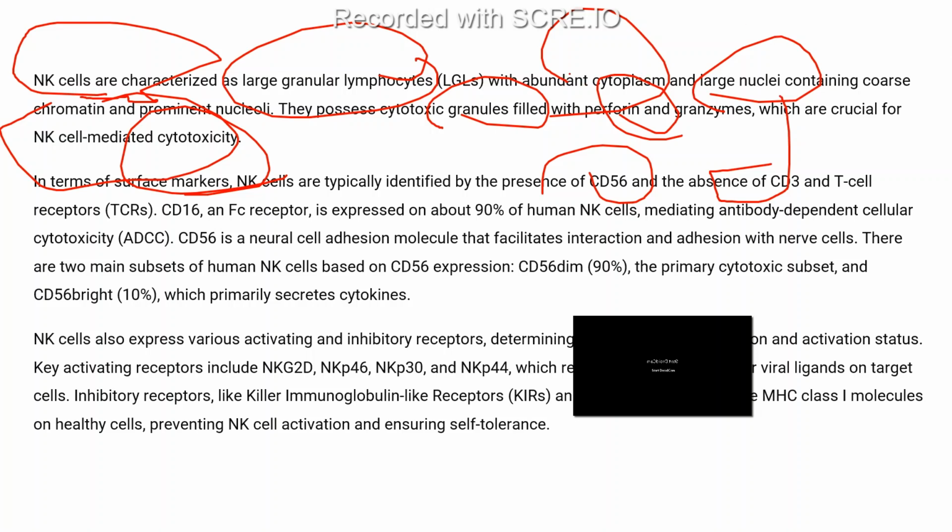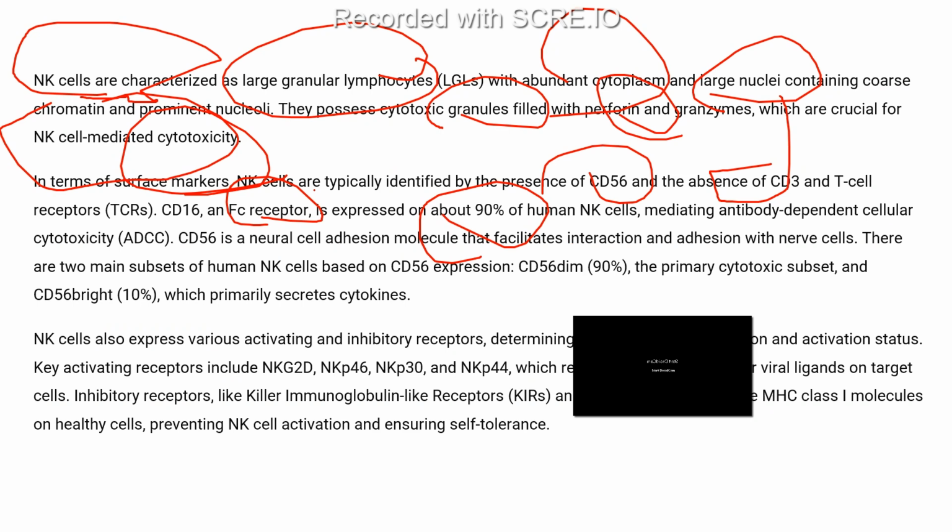So now come to the point that CD16 is also there. This is the Fc receptor. It is also expressed on 90% of human NK cells, and it mediates antibody dependent cellular cytotoxicity. This is how NK cells kill pathogens, we call it ADCC, antibody dependent cellular cytotoxicity.